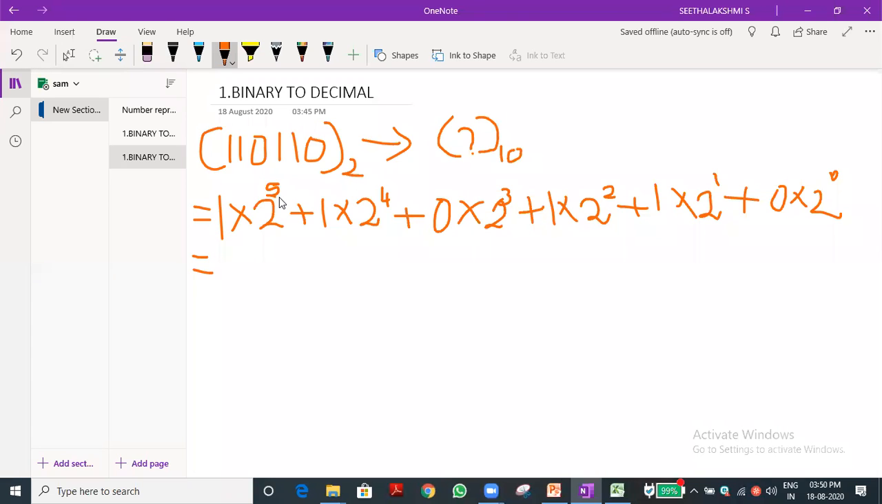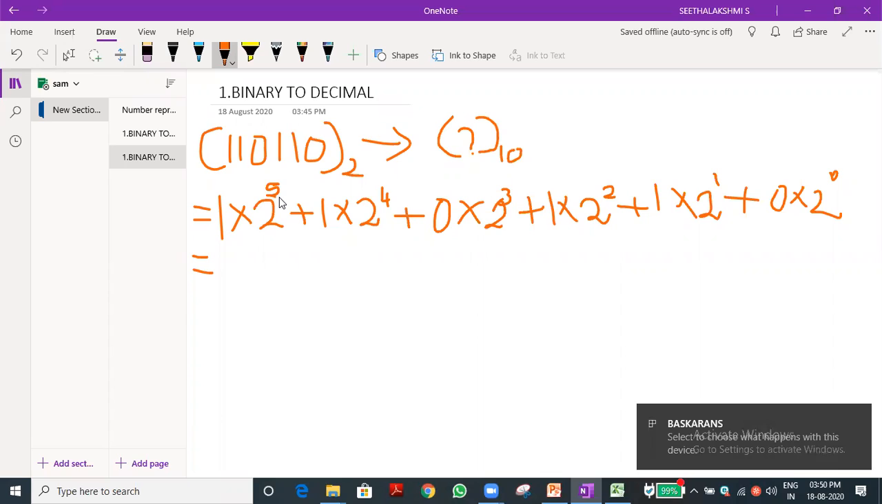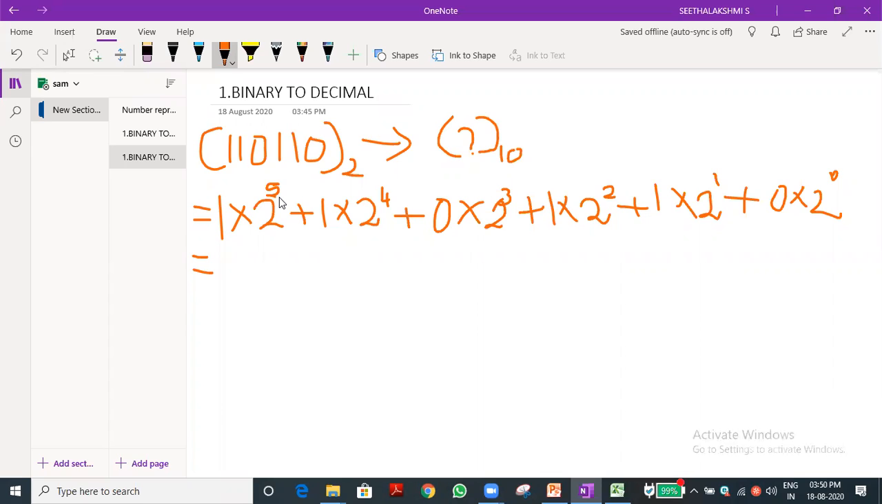What is the 2 power of 5? Is it audible to you? I'm asking the question 2 power of 5. Just 2 into 2 into 2 into 2 into 2, 5 2s. You just multiply it. 2 2s are 4, 4 2s are 8, 8 2s are 16, 16 into 2 is 32. That's what I'm asking. Yes, 32 we have to mention.